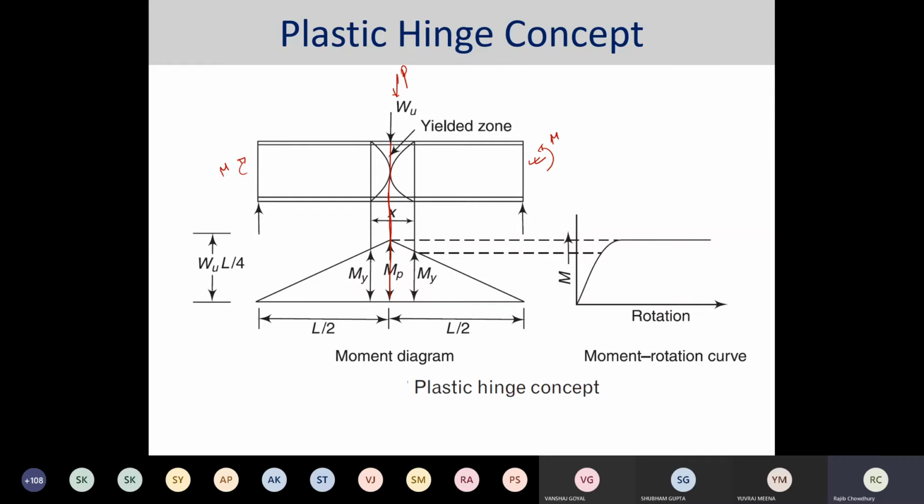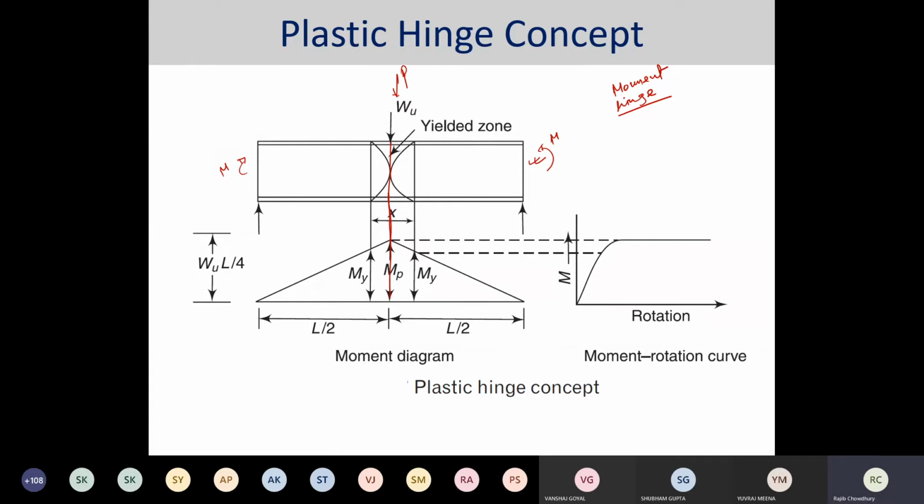Okay, and then the section will behave like a hinge. I believe that you know what is meant by a hinge. Here we are talking about the moment hinge. A moment hinge is basically a mechanical frictionless hinge. If there is no friction, then what would happen?